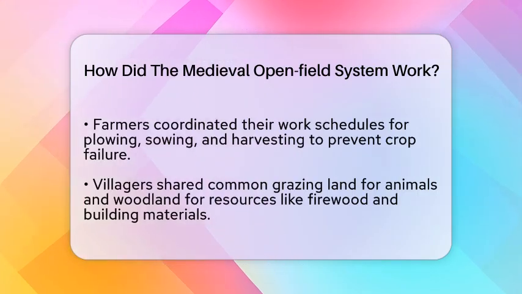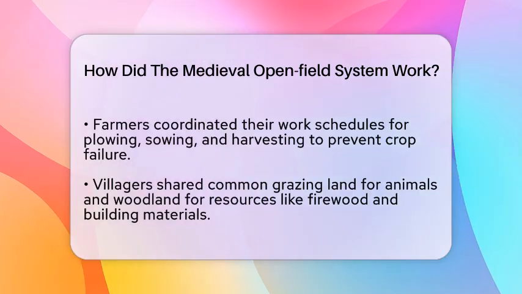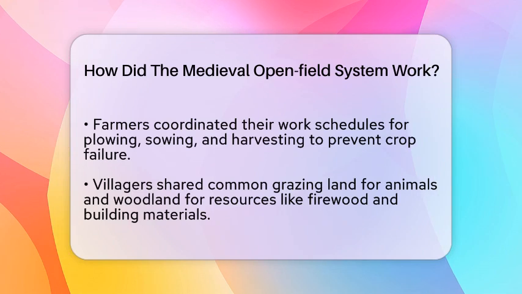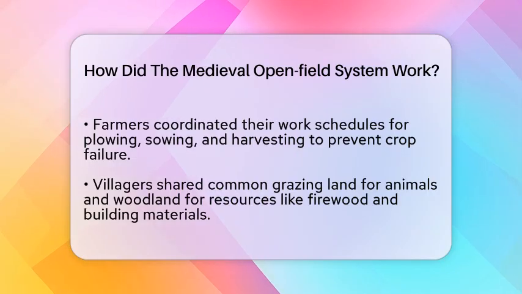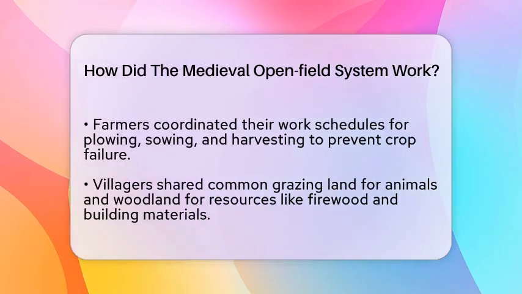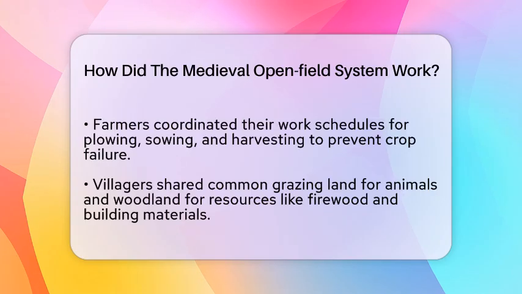The manor, or the lord's estate, was run through a manorial court. The lord and his officials made rules about farming, settled disputes, and made sure everyone followed the community's agricultural practices. Farmers paid rent or provided labor services to the lord, but they had legal protections that kept them from being thrown off the land unfairly.